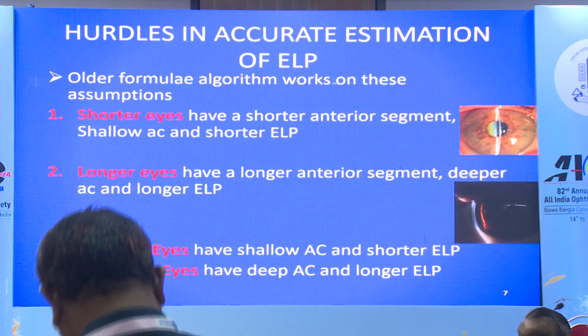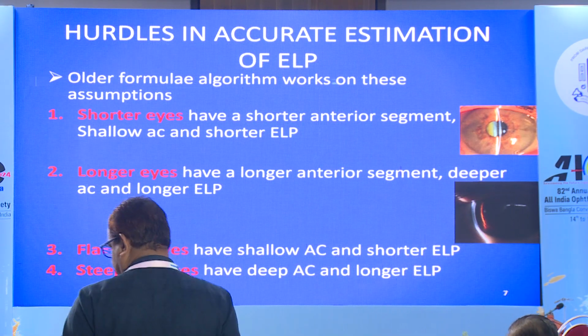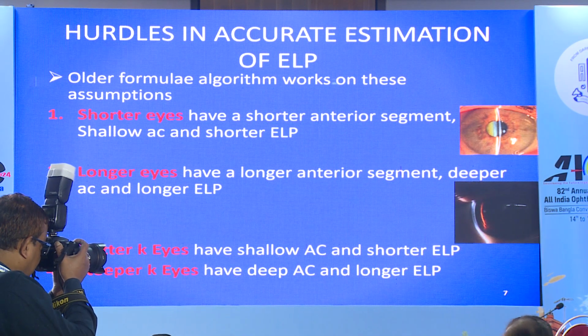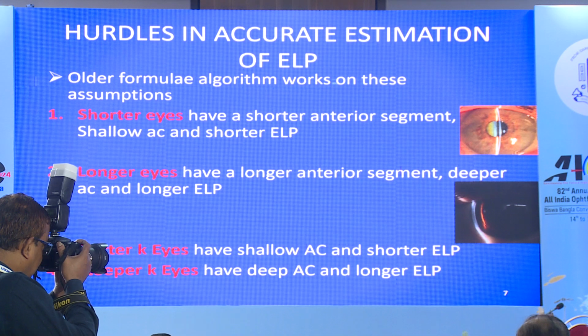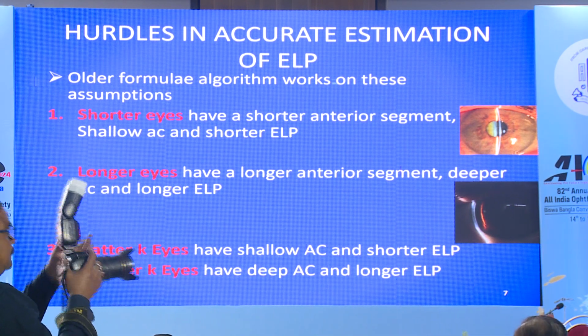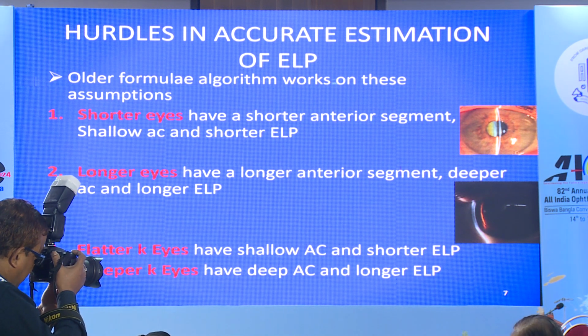And there are some hurdles in accurate estimation of effective lens position because older formulae worked on some assumptions. That is, the shorter eyes and flatter K eyes were supposed to have a shorter anterior segment and shallow AC, accounting for shorter effective lens position, in contrast to longer eyes and steeper K eyes, which were supposed to have a deeper anterior chamber and thus longer effective lens position.